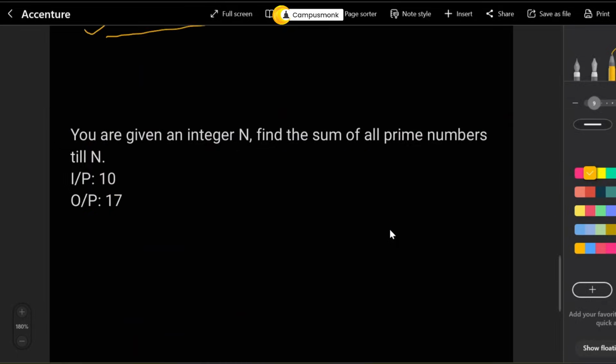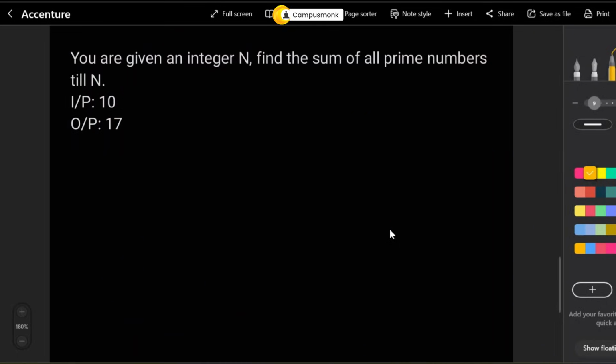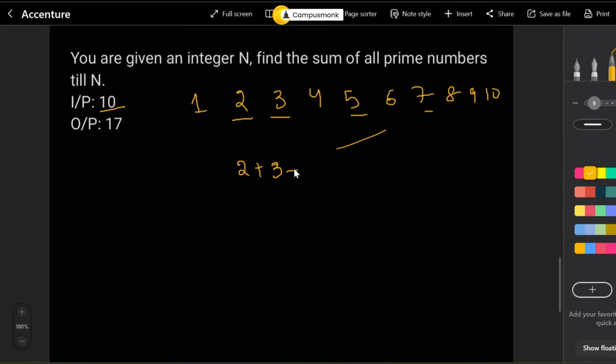So moving on to the next question. That is a pretty simple question. It says that you are basically given an integer n. You have to find the sum of all prime numbers in that range, up to n. Suppose the example says 10. So what are the numbers? Let's write down first all the numbers: 7, 8, 9, 10. So what are the prime numbers? These are your prime numbers. So what will you have? You'll have 2 plus 3 plus 5 plus 7. This plus this is 10, plus this is 15, plus this is 17. So you have 17 as your output.